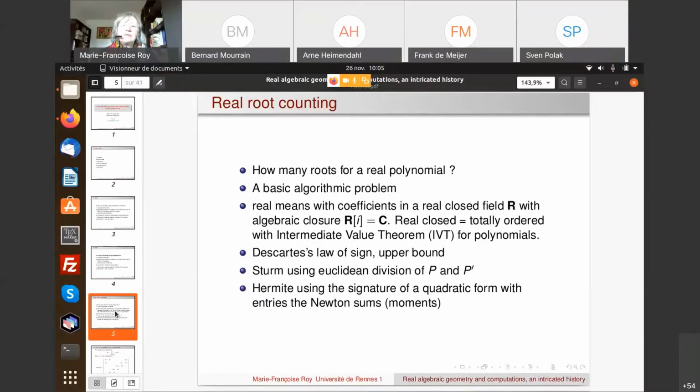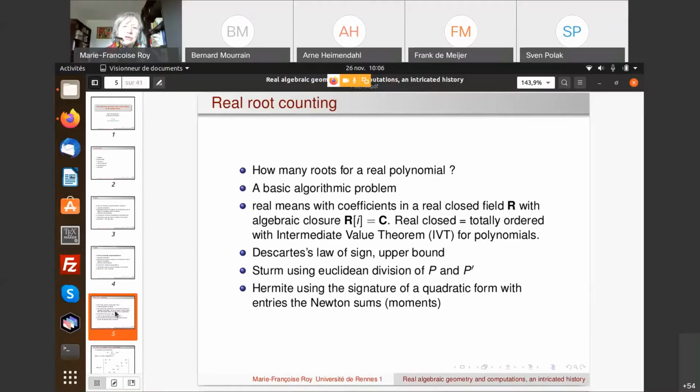But in fact, we are using other examples like the field of real algebraic numbers, which is also a real closed field, and also some field involving infinitesimal values, like the field of Puiseux series with coefficients in a real closed field. And all of these are useful in this algorithmic context.